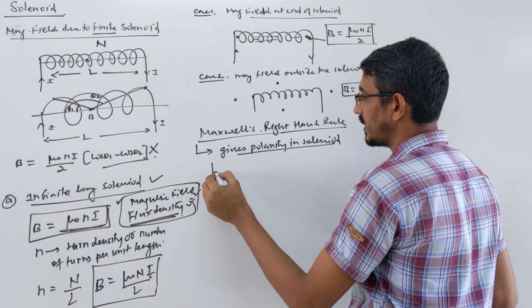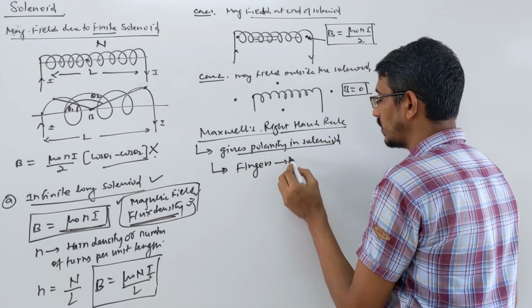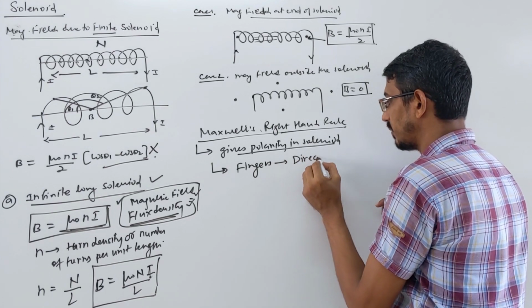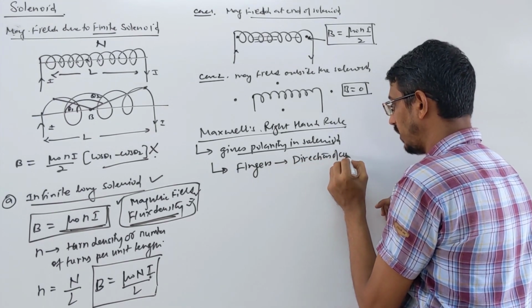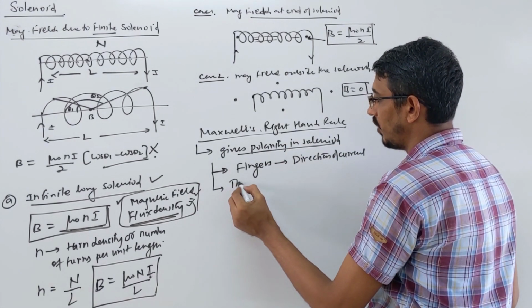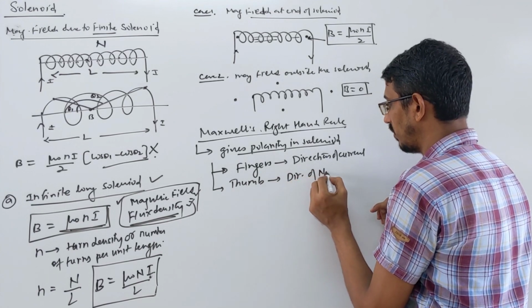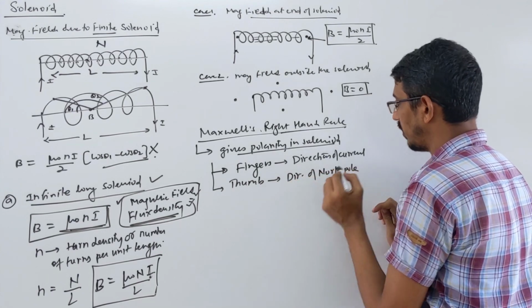So your fingers show the direction of the current. If the fingers show the direction of current in your right hand, then your thumb will show the direction of what? North pole. If you know the north pole, then you can say about the south pole also.